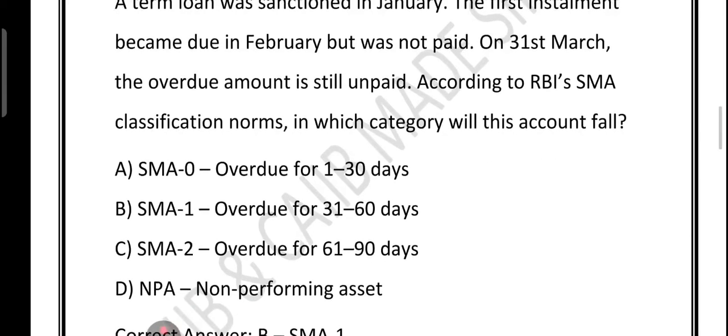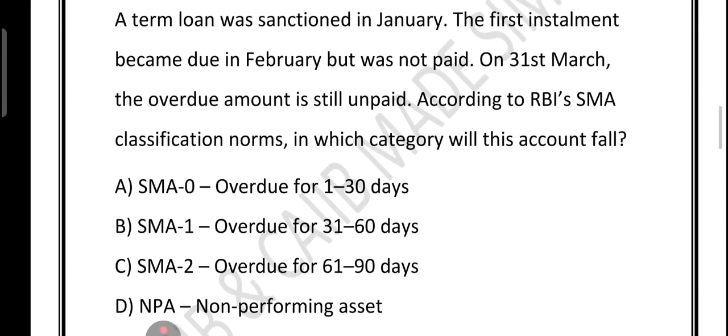Option A, say SMA0, overdue 1 to 30 days. So this is the first warning level. SMA0 means your installment is overdue for up to 30 days. But here, by 31st March, the installment has been overdue for 31 days. Just one day more, but enough to push it out of the SMA0.